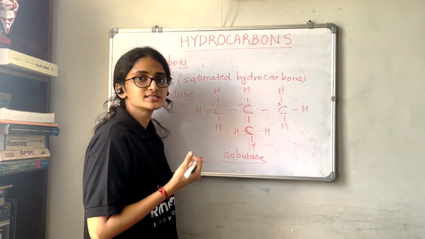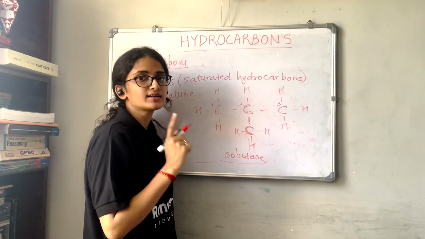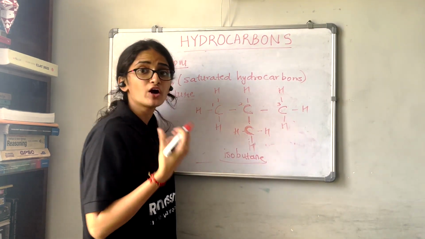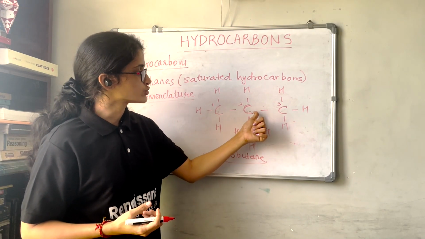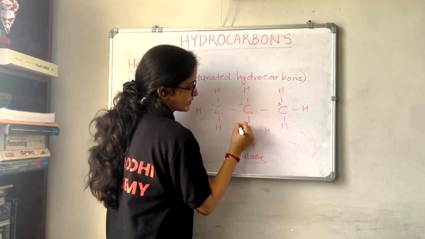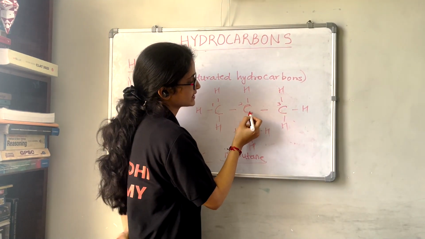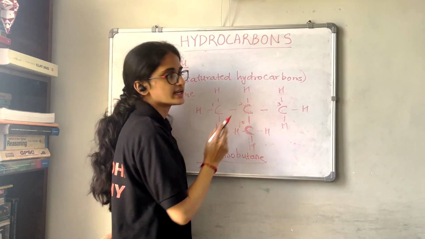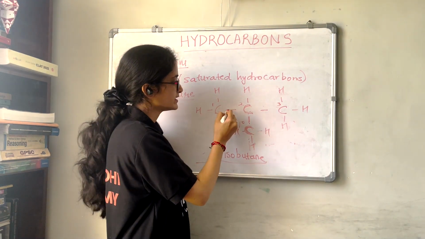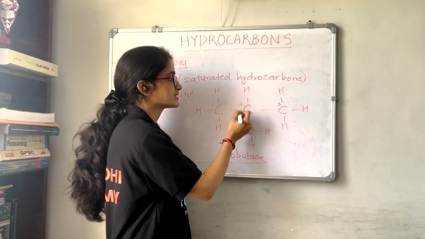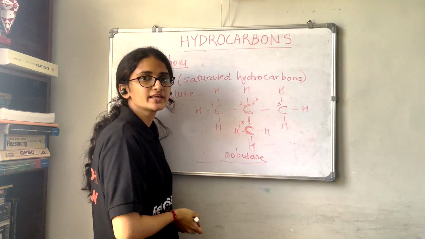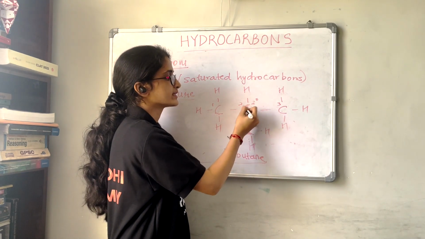So primary carbon is the carbon which is attached to only 1 carbon. Now see, this carbon we have. So this carbon is attached to how many carbons? This carbon is attached to only 1 carbon here. So this carbon can be called a primary carbon. So we can name this as primary. Let us take the example of this carbon. Now this carbon is attached to how many carbons? 1, 2, 3. So this carbon is bonded to 3 carbons. So this can be named a tertiary carbon, right? This carbon is attached to how many carbons? This carbon is attached to only 1 carbon.